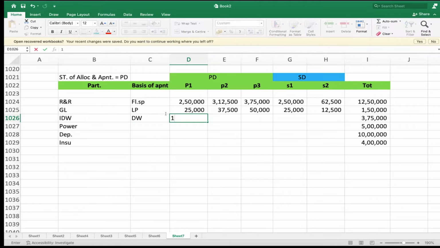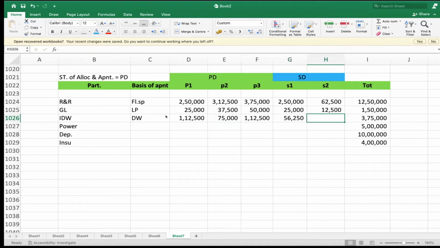1,12,500. 75,000. 1,12,500. 12,500. 56,250. 18,750.